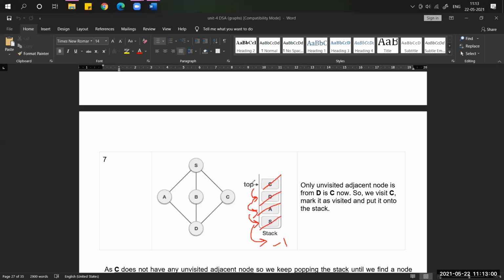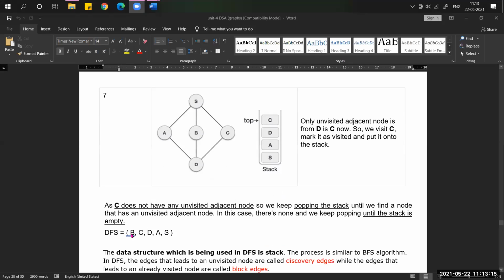Okay, so whenever the top equals -1, it means the stack is empty. Whenever the stack is empty, we should stop the algorithm. Now, what is the output according to the pop function? First B, next C. So see this, we have to pop when we apply the pop function.